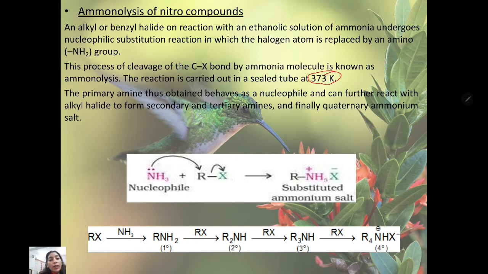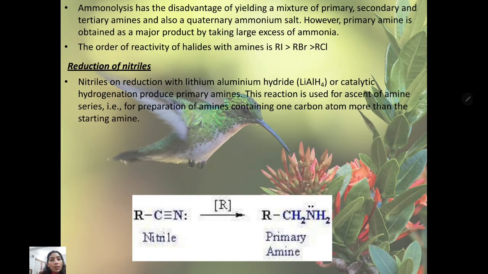This is a nucleophile. When it reacts with the alkyl halide, the lone pair of electrons will come onto the alkyl group, and the bond electrons will move toward the halide, which is a leaving group, giving RNH2 and X. First, the alkyl halide reacting with ammonia will give RNH2. Then again on further reaction with alkyl halide we get a secondary amine, further reaction gives a tertiary amine, and on further reaction we get the quaternary ammonium salt.